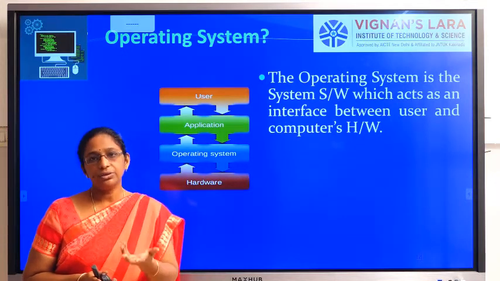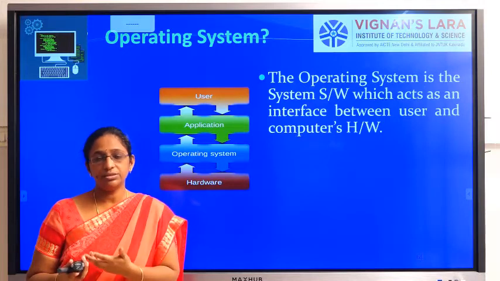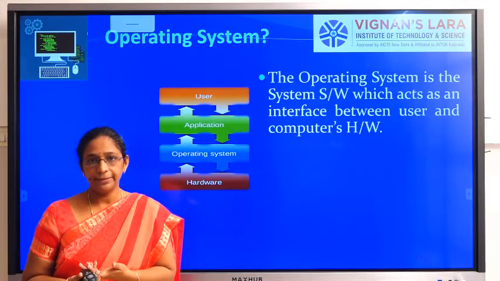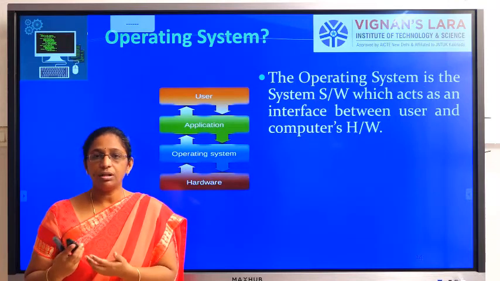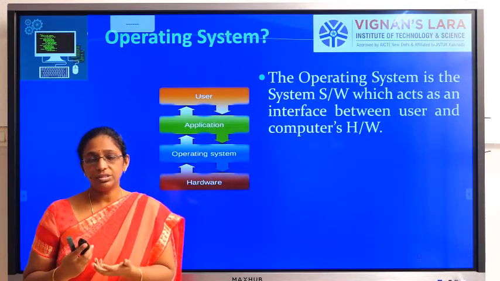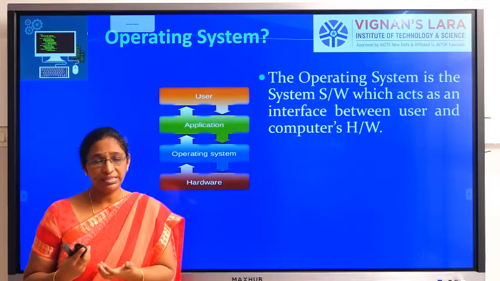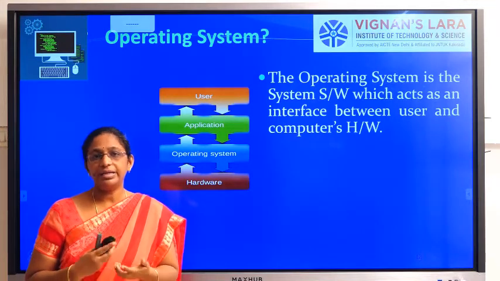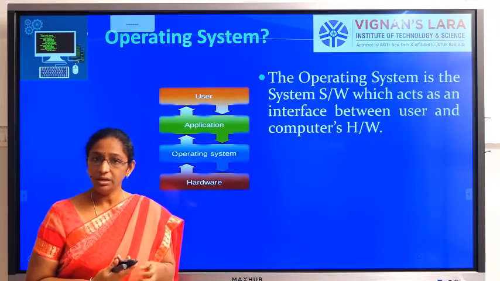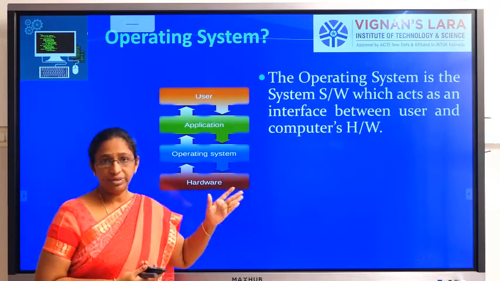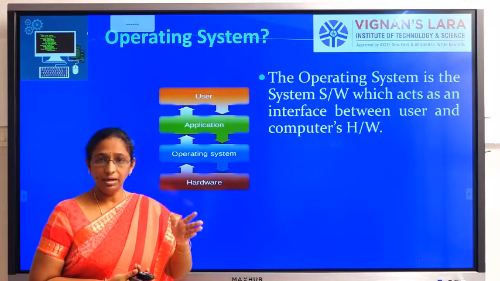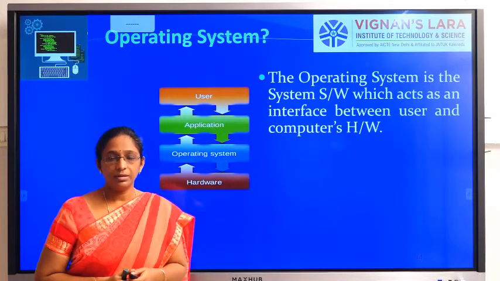Okay, and since the file is open, the user can read it. So whatever the difficulties in searching the source code, all that complexity is hidden from the user, and a friendly environment is given to the user. Okay, so that is the interface. So here between the user and the CPU is the operating system.